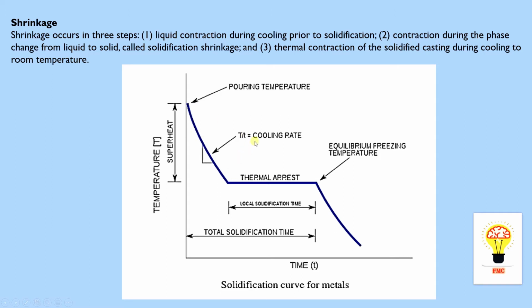Now here it's a temperature time curve for the casting general layout, and I would like to thank the website that provided this diagram. It's very nice. I did not create this diagram, I just took it from a website. First we take the material at liquid temperature, at pouring temperature, that is point 1. You can see the bottom side will be at room temperature. Now let me take 0.1, right?